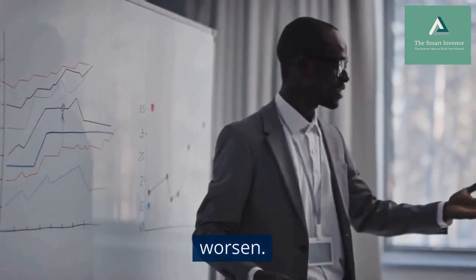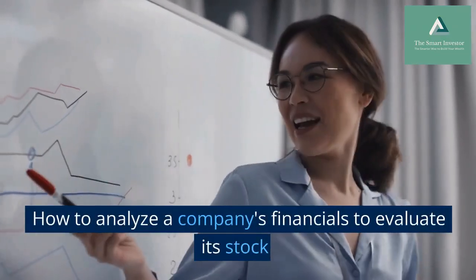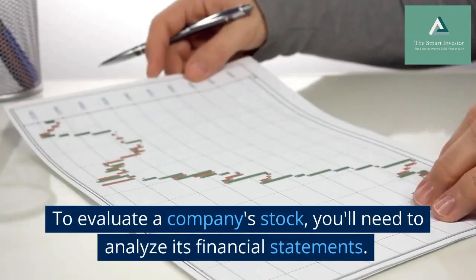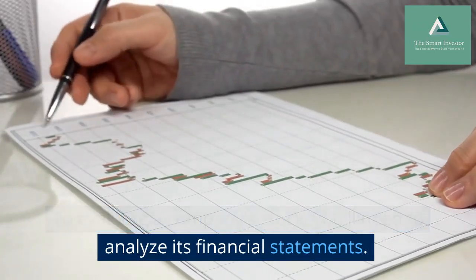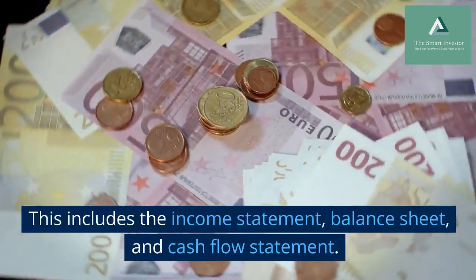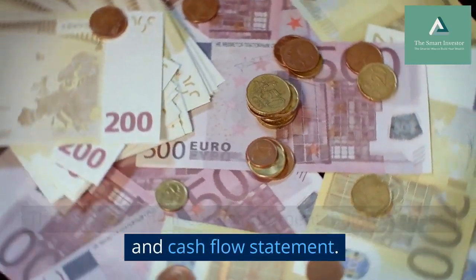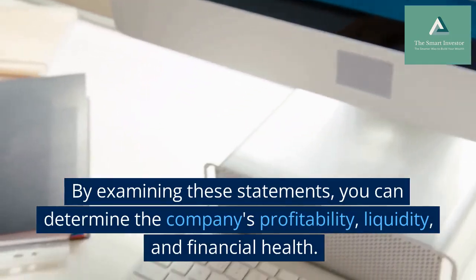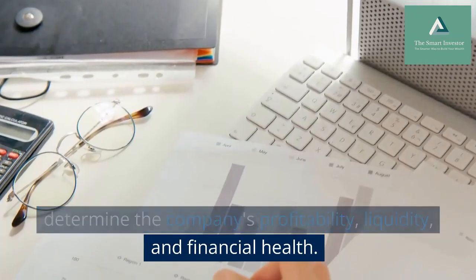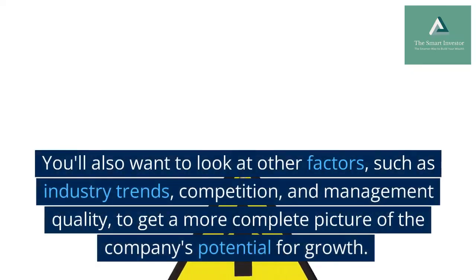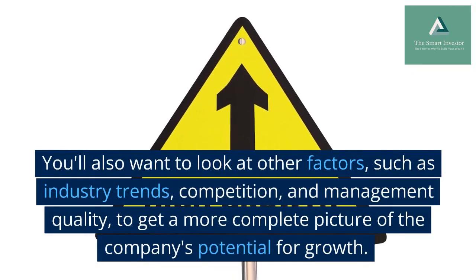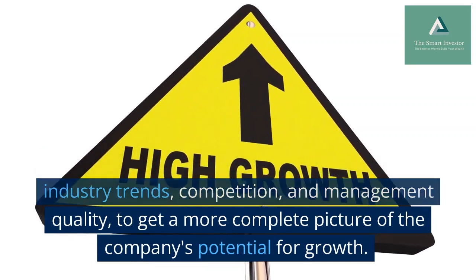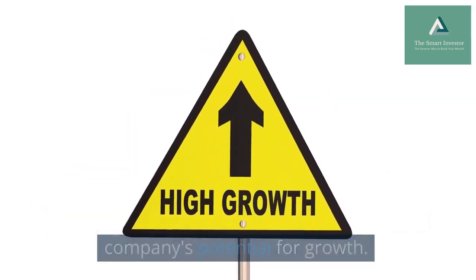How to analyze a company's financials to evaluate its stock. To evaluate a company's stock, you'll need to analyze its financial statements. This includes the income statement, balance sheet, and cash flow statement. By examining these statements, you can determine the company's profitability, liquidity, and financial health. You'll also want to look at other factors, such as industry trends, competition, and management quality, to get a more complete picture of the company's potential for growth.